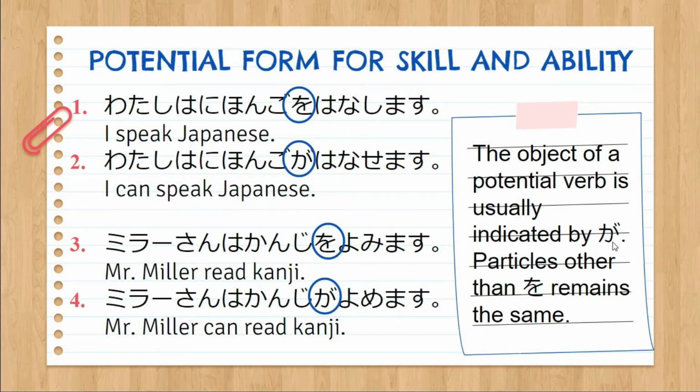Usually indicated by ga because there are some instances where, even though the particle is o, we don't change it to particle ga. Particles other than o remain the same. That means if we're going to use particle ni, we're just going to keep it as it is, even though we use the potential form or the potential verb.